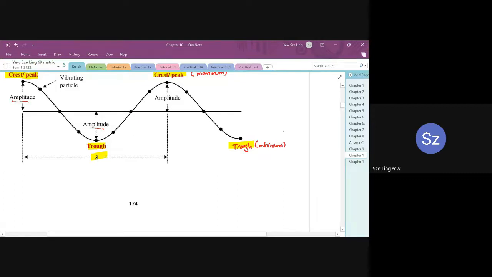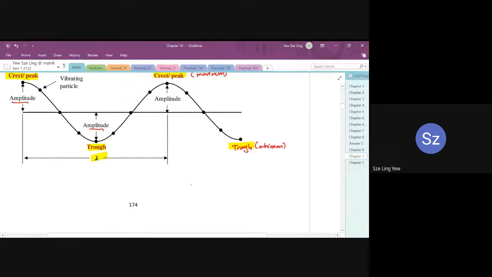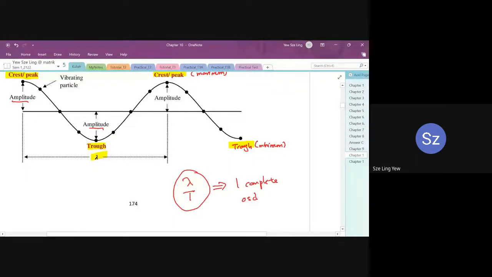So period is the time taken to complete one oscillation. All right, lambda is the distance traveled by the wave for one oscillation. Okay, distance traveled in one oscillation. So remember, lambda and period, these two variables, we only use for one complete oscillation.